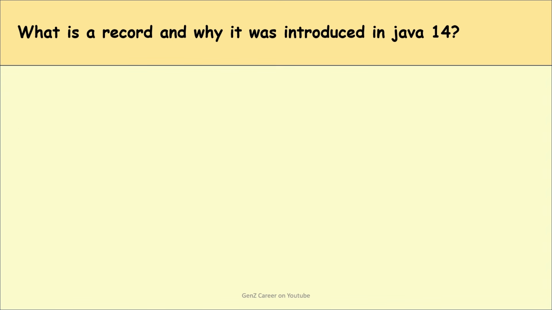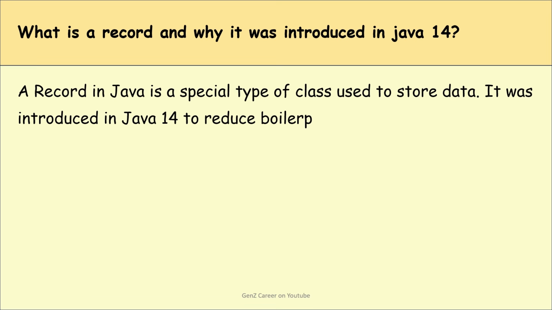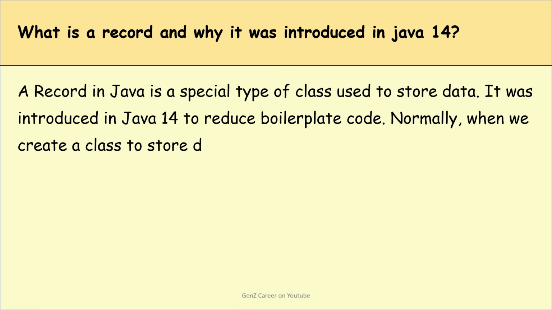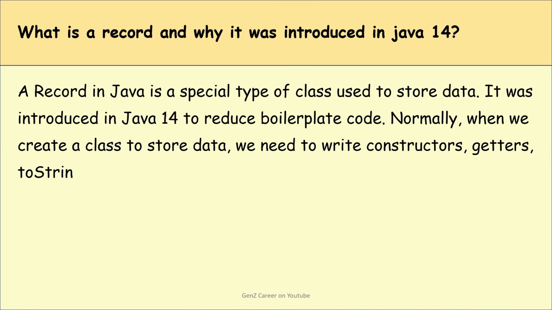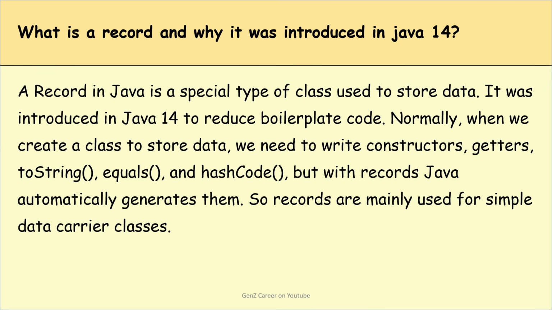Okay. What is a record and why was it introduced in Java 14? So a record in Java is a special type of class used to store data. It was introduced in Java 14 to reduce boilerplate code. Normally when we create a class to store data, we need to write the constructor, getter, setter, toString, equals, and hashCode. But with records, Java automatically generates them. So records are mainly used for simple data carrier classes. Are you getting my point?